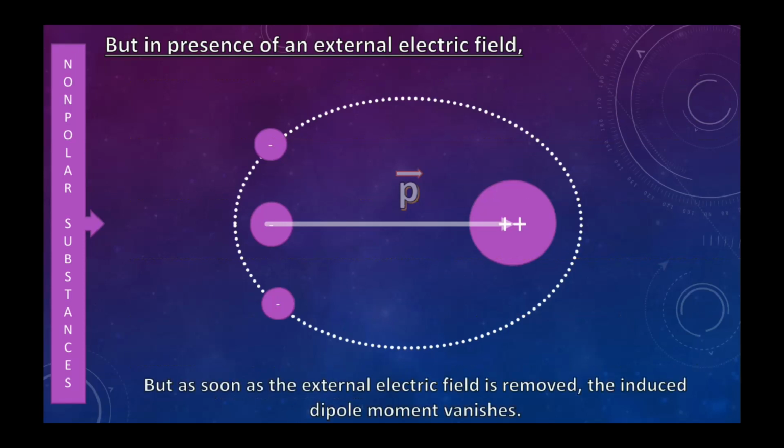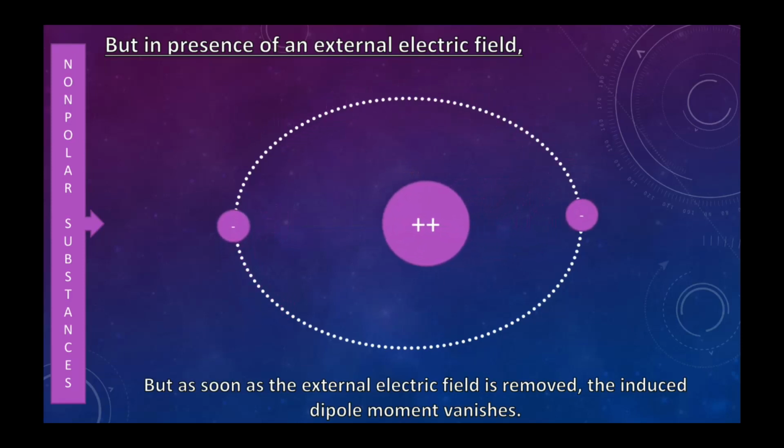Alright, but as soon as we remove the external electric field, there was no dipole moment initially, but on the application of the electric field a dipole moment has been generated. Such a dipole moment is called an induced dipole moment. But again, as soon as we remove the electric field, the charges regain their original configuration and the net dipole moment vanishes. So let us stop here today.